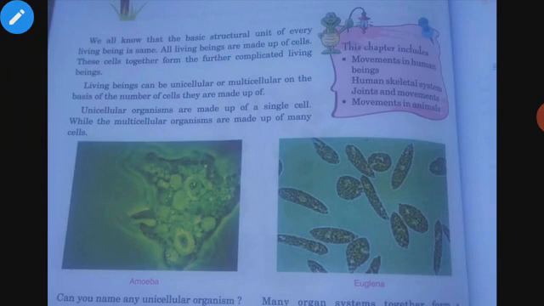Every living being, whether it is an animal or a plant, is made up of the same structural units. All living beings are made up of cells. What is this cell? Cell is the basic structural and functional unit of life.